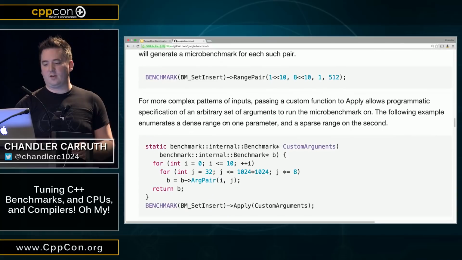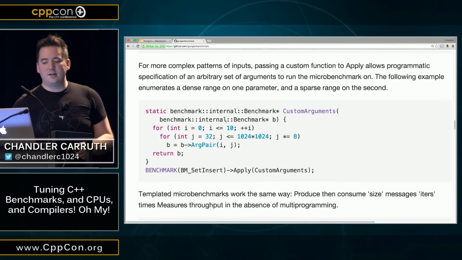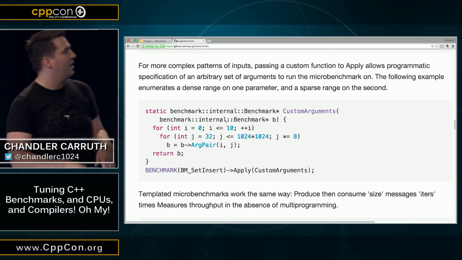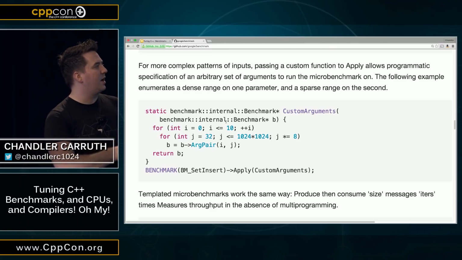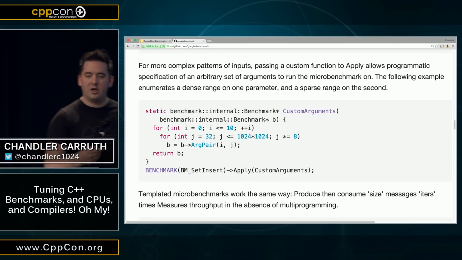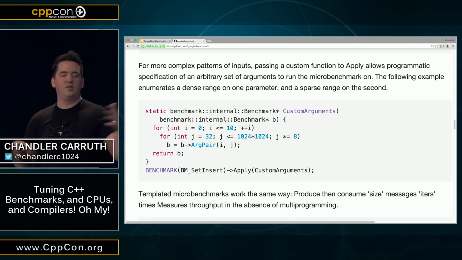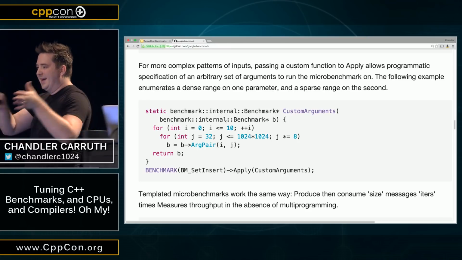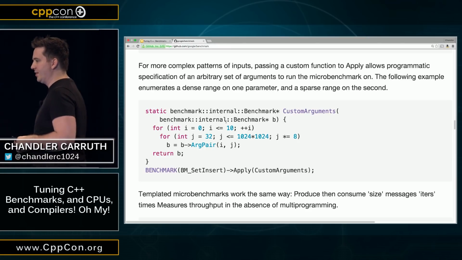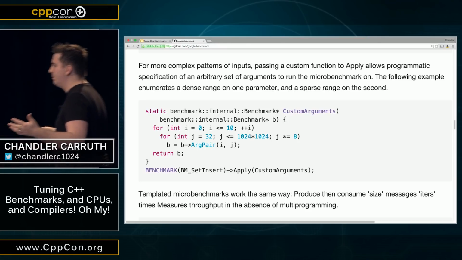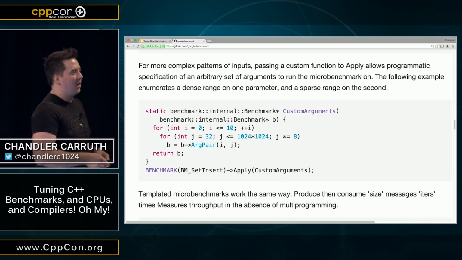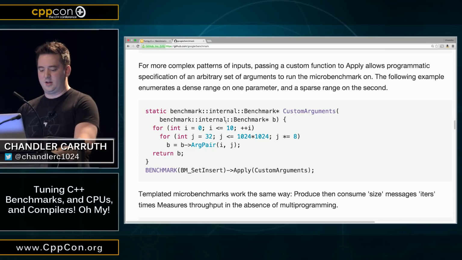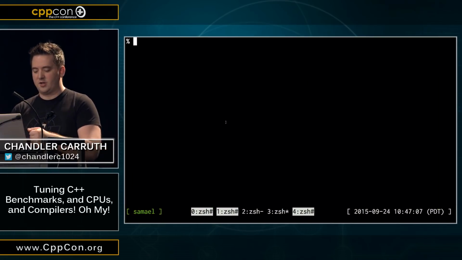And it gets fancier and fancier. This is the last thing that we really need to know about in order to understand how we're going to use this today. You can even use a function, like custom arguments here, to generate the data space you want to benchmark over, which is really nice if you actually want to control exactly what inputs go into this. Make sense? So I think this is pretty nice. Okay, so now we've got this delightful little library. We can use this to actually go and write some benchmarks.